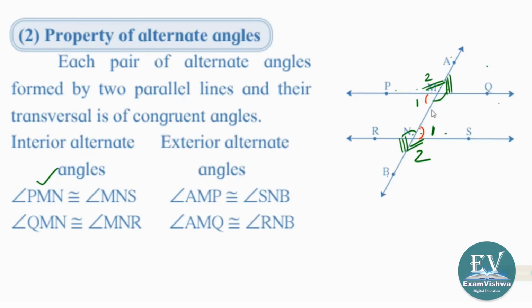QMN, third set, उसके बराबर MNR, there is MNR, inside. Both are interior alternate. AMQ and RNB. AMQ, fourth pair. So, not that difficult, but you should know very clearly, because these are stepping stones for further learning, which are coming very seriously.